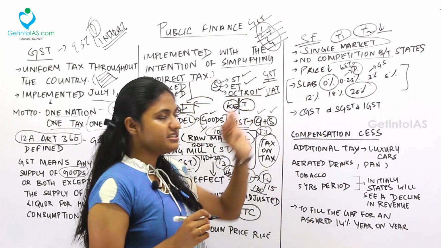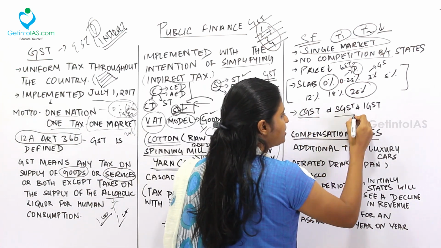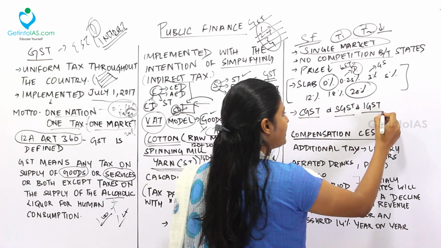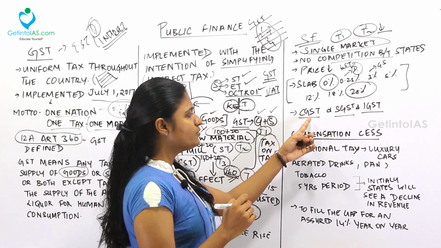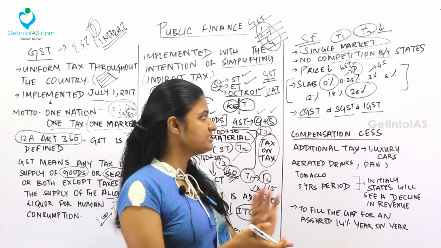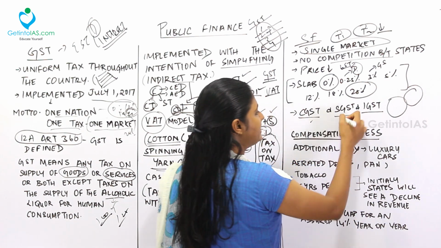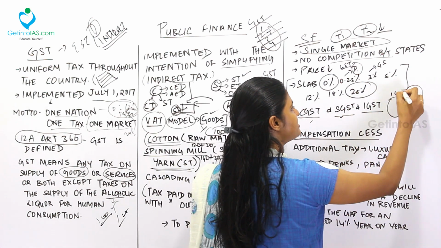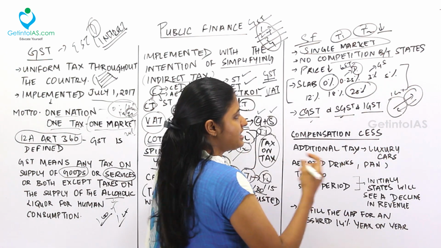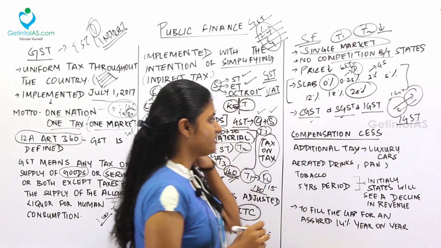Fine. So under the GST regime, we have central goods and service tax, state goods and service tax, and integrated goods and service tax. Central goods and service tax will be levied by the center, state goods and service tax will be levied by the states. What is IGST? See, there will be inter-state trade. So all this is for intra-state. Over here, in IGST, there will be inter-state trade and commerce happening. For that, they will levy IGST, the integrated goods and service tax.